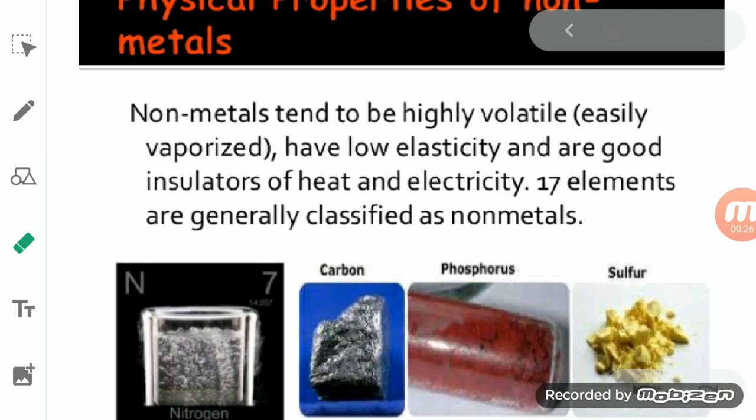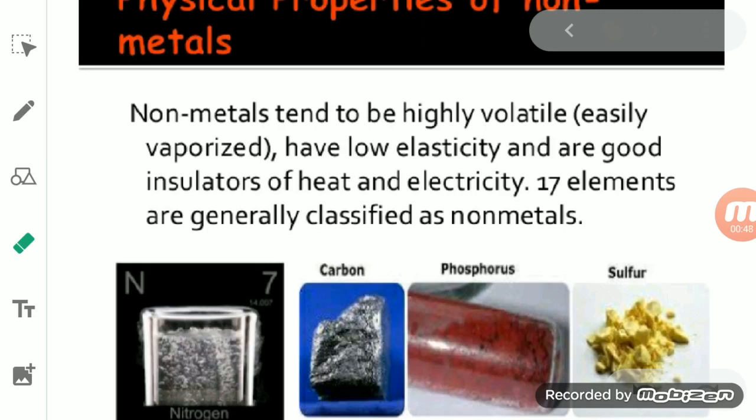So non-metal means not metal. It means the elements or the substance which is not showing the properties of the metal, which is just opposite to that of the properties of metal. So a non-metal is an element, because it is also a part of the periodic table.